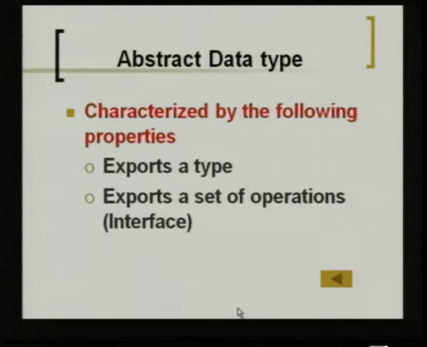Next, we have something called abstract data type. As I said before, a class is an implementation of an ADT. So, here in detail we are going to see what that abstract data type is. It is characterized by two properties. One is a type, it exports a type. Exports a type in the sense it sends out, it shows a type, and it exports a set of operations or interactions or methods or functions or whatever name you can give. It all means something that is done, some work that is done, some task that is done.